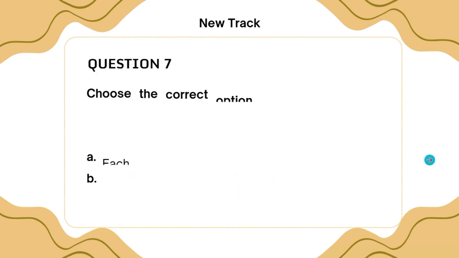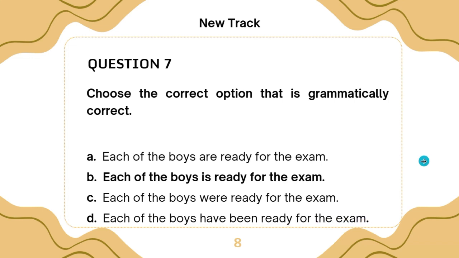Question number 7. We are asked to choose the correct option that is grammatically correct. Now, this is another part in English language that you should use your English skills. Whenever you have each of in any sentence, this is lexis and structure.